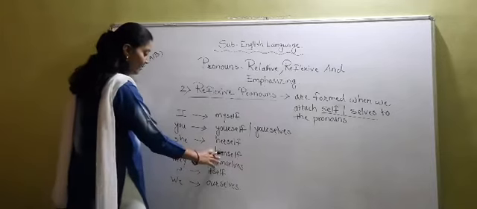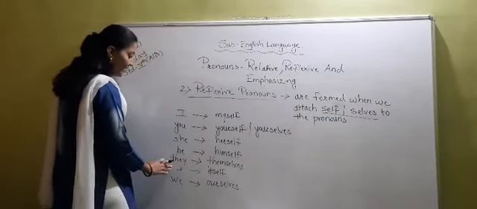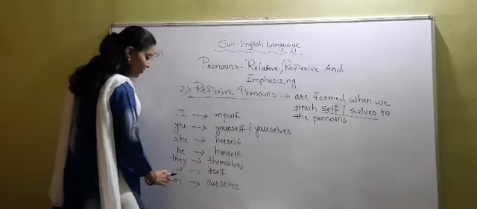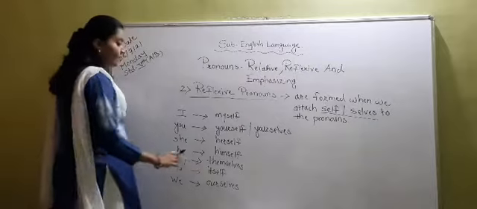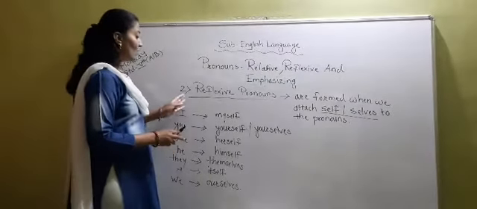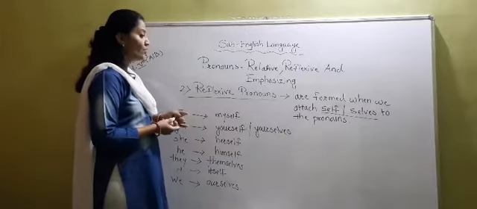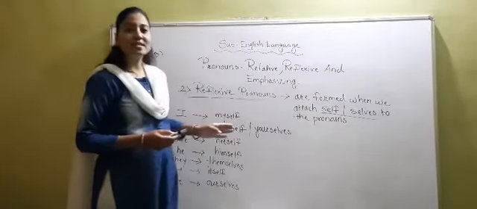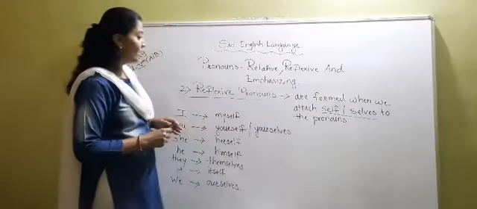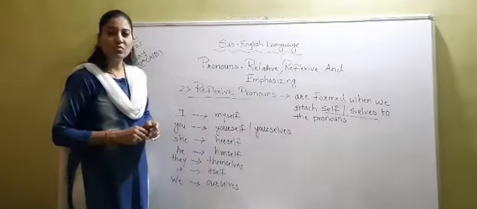He, himself. They, themselves. Then it, itself. We, ourselves. So like this, these are all the reflexive pronouns. We can form the reflexive pronouns by adding self or selves. So I hope you have understood this. Now let's move forward.